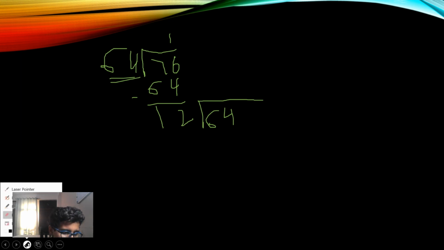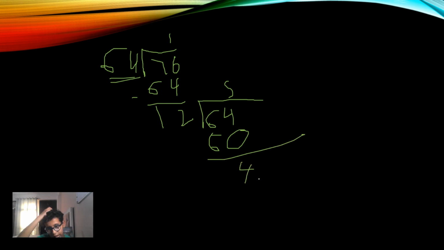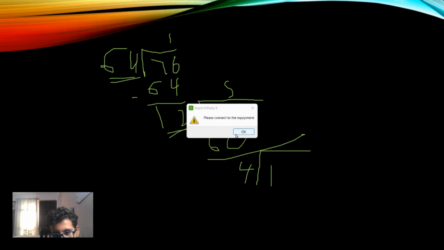So 60 is divisible by 12. So we'll write 60, 12 into 5, 60. 4 will again be the remainder. And now again the remainder 4 will become the divisor, and the last divisor, which is 12, will become the dividend.